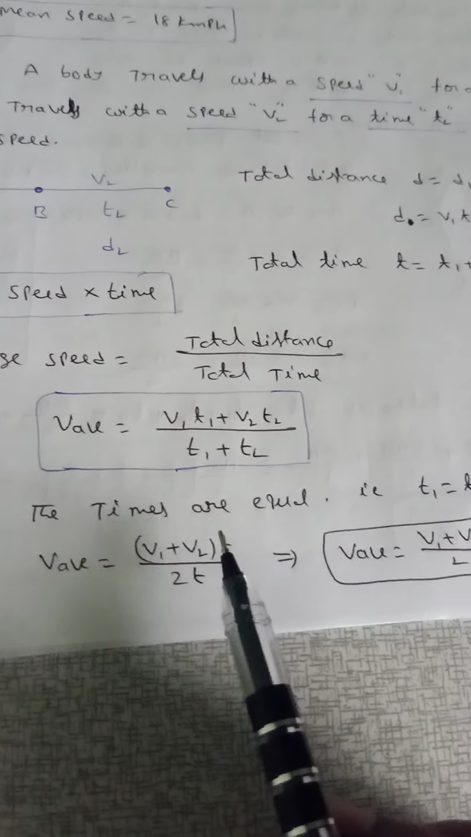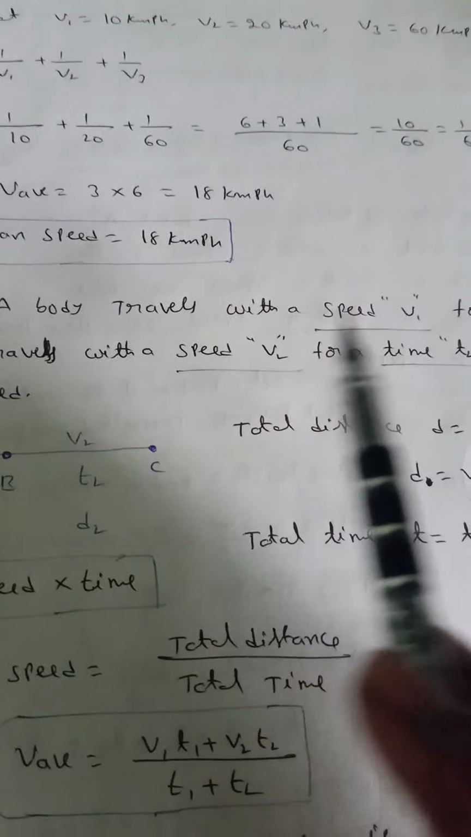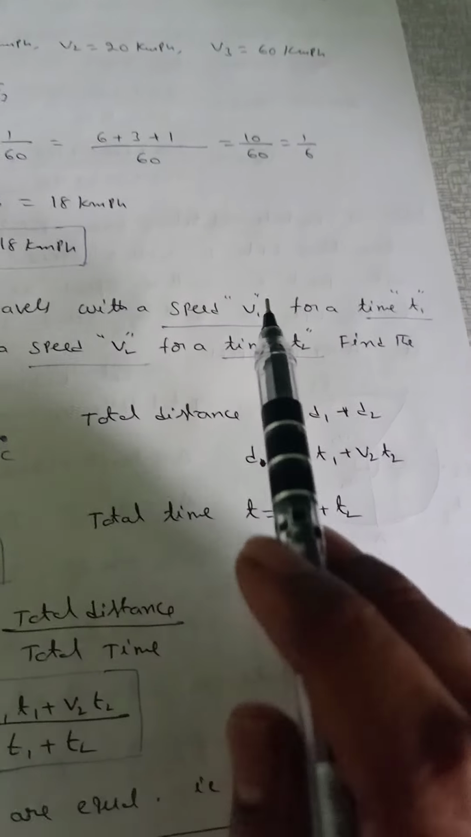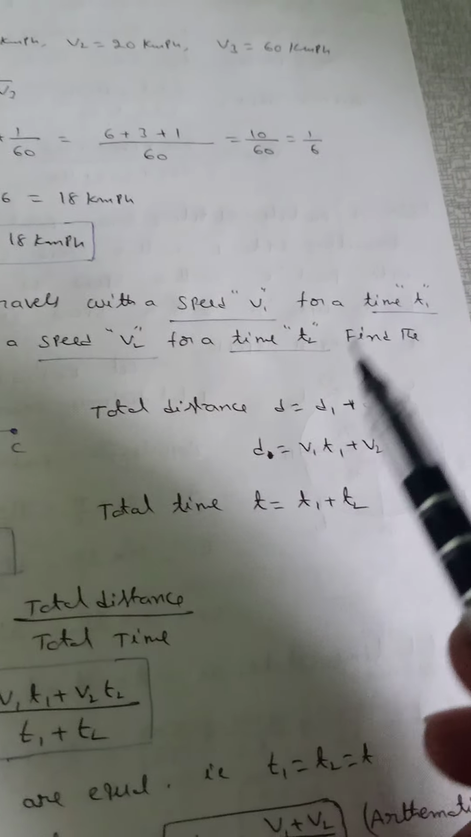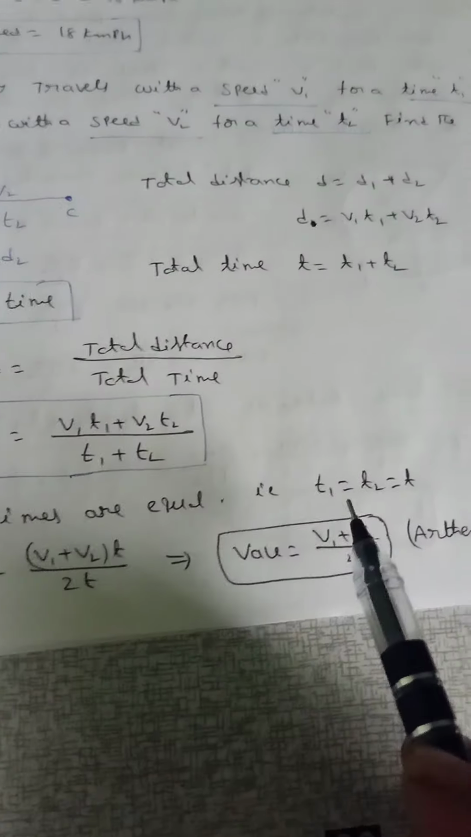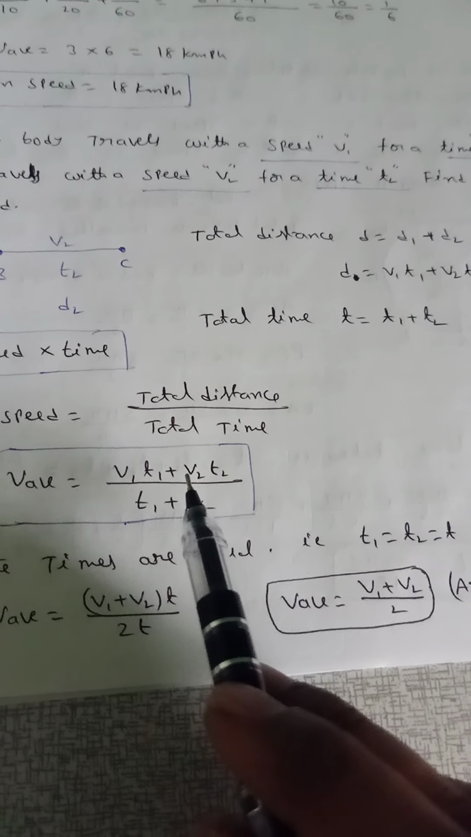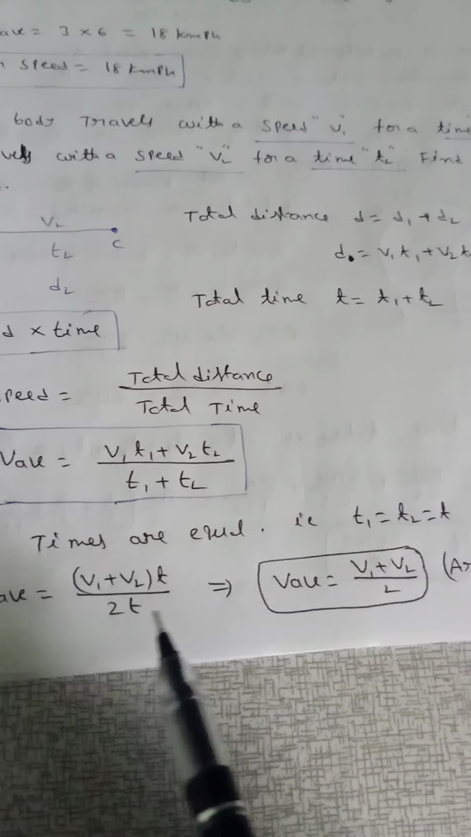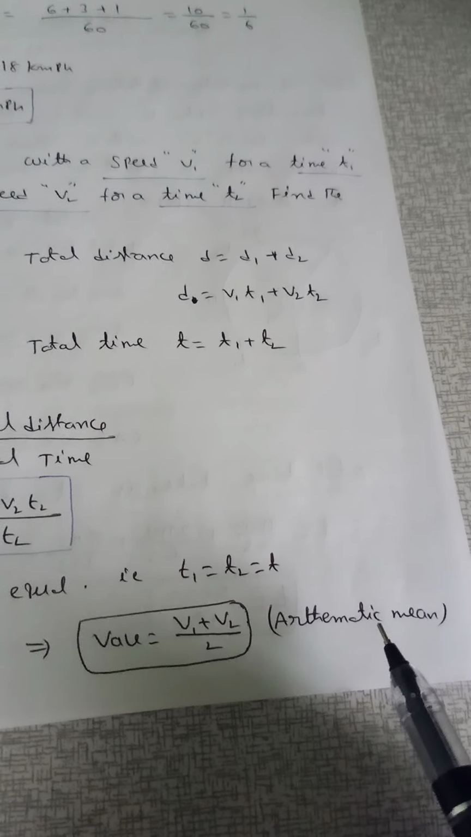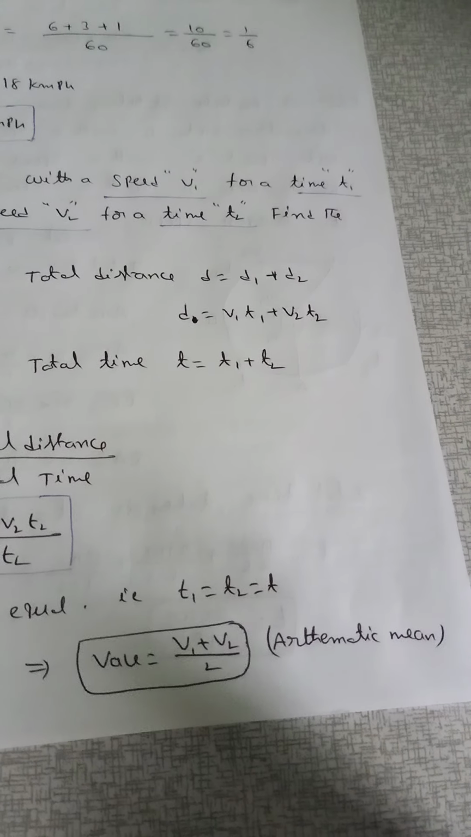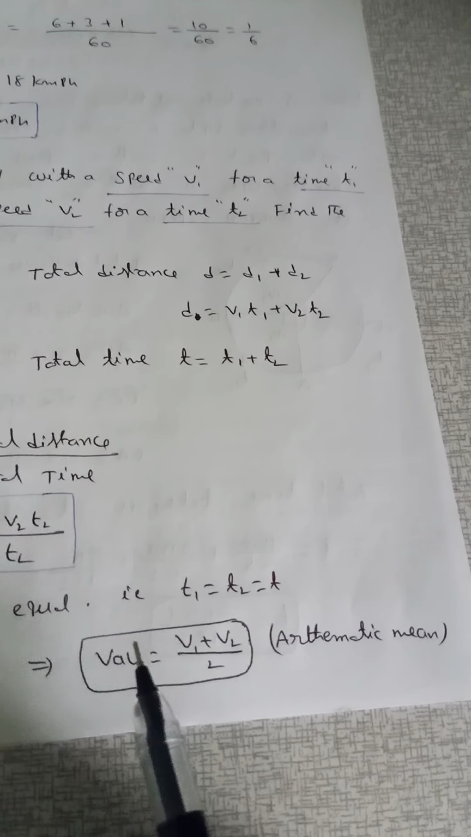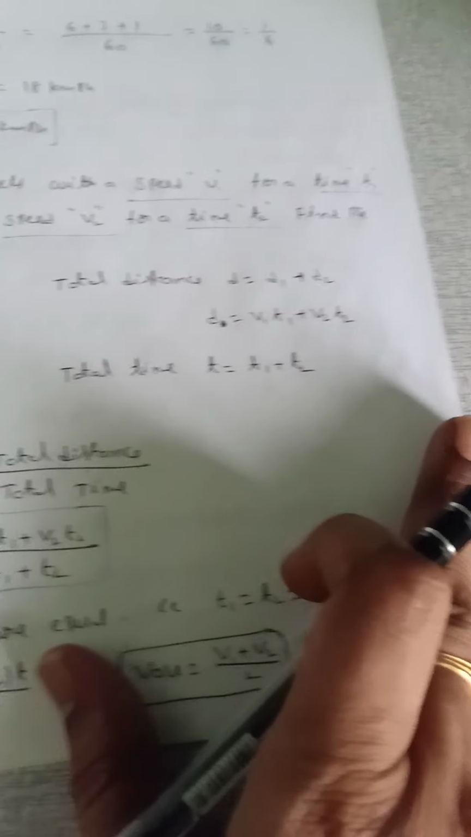When times are equal, for example the first half of the time and the second half of the time, t1 and t2 are the same. That means t into (v1 plus v2) by (t plus t), that is 2t. That means (v1 plus v2) by 2. That is the arithmetic mean. But when distances are equal, average speed is the harmonic mean. When the times are equal, average speed is equal to the arithmetic mean.